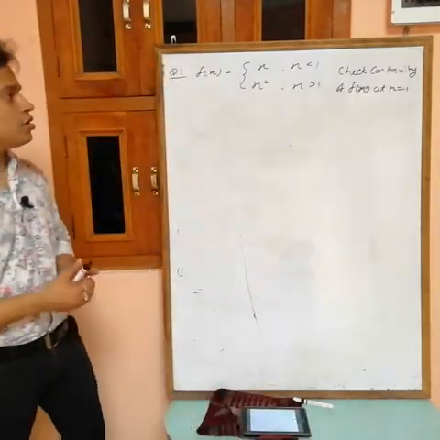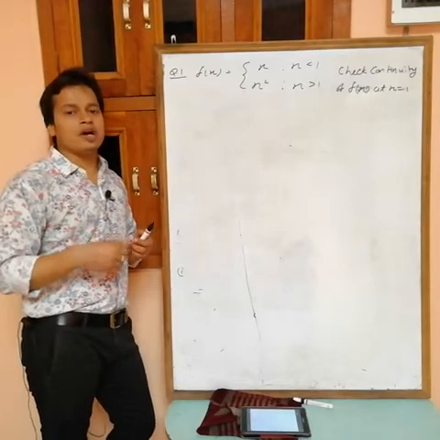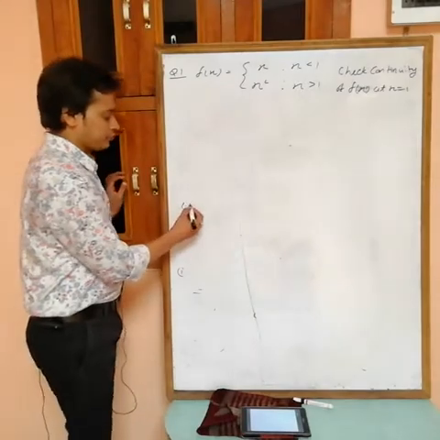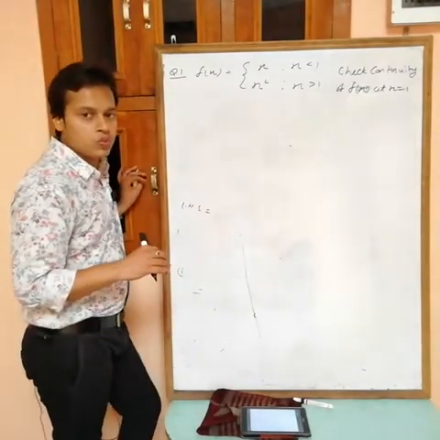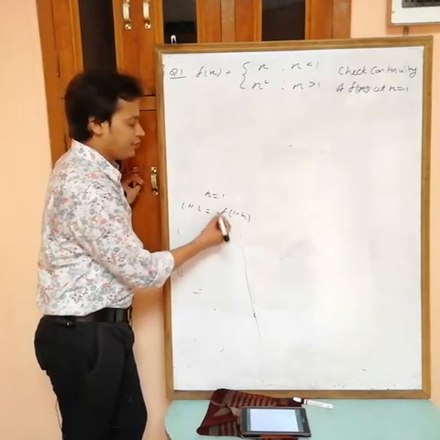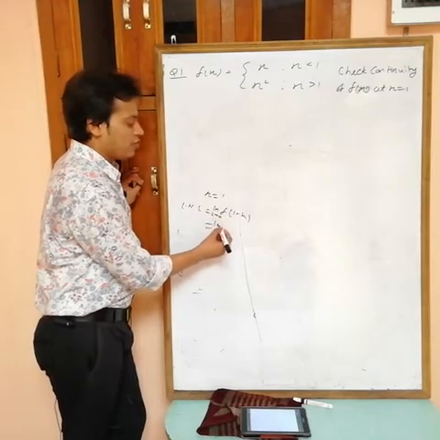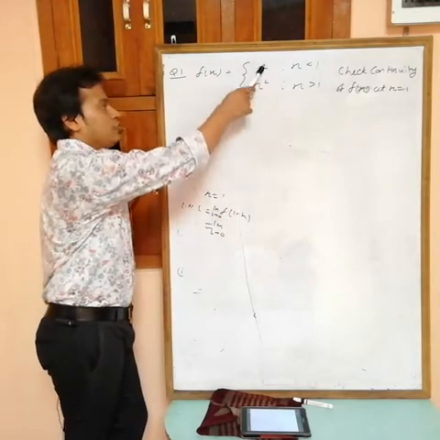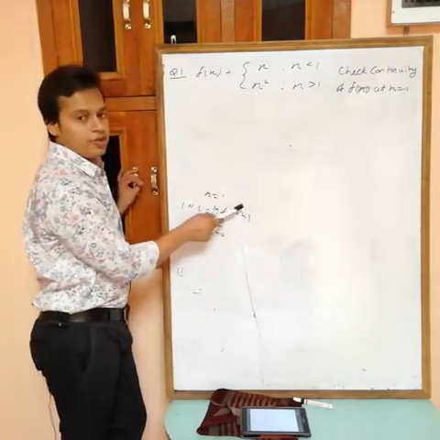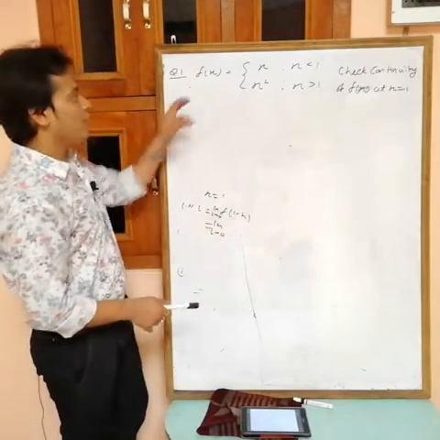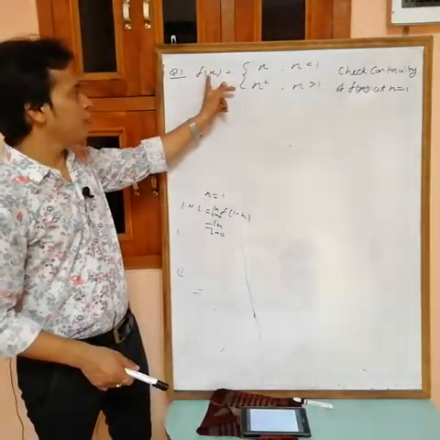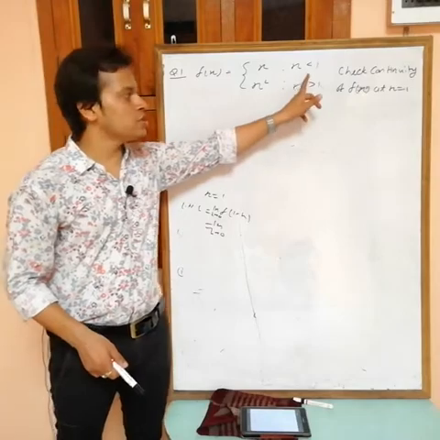Now the condition for continuity is LHL equals RHL equals f(a). If you find LHL, what will you get? LHL at x equals a, which is 1, is the limit as h tends to 0 of f(1 minus h). Here 1 minus h means this is less than 1. The value of f(x) is x if x is less than 1, and the value of f(x) is x squared if x is greater than 1.